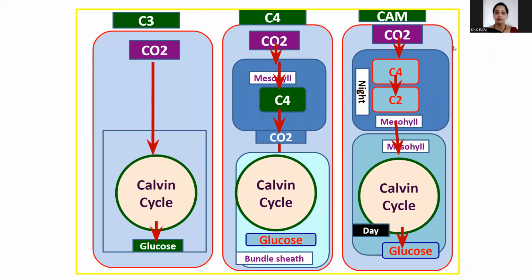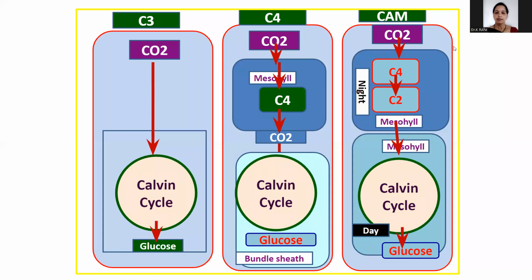The CO2 diffuses freely into the leaf through the open stomata at night. Phosphoenol pyruvic acid combines with carbon dioxide, and a water molecule is also added, to form oxaloacetic acid and H3PO4.